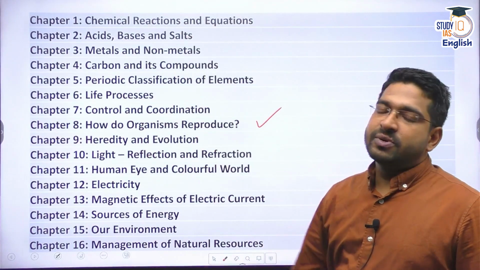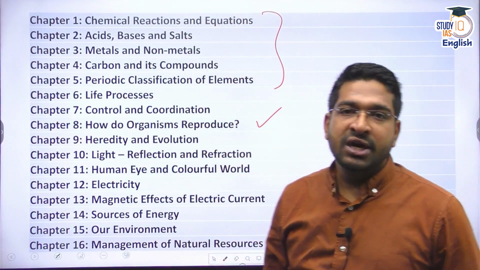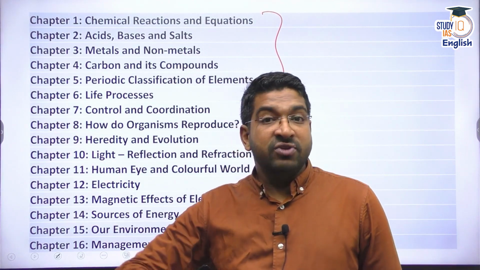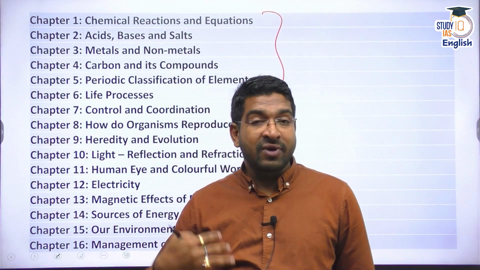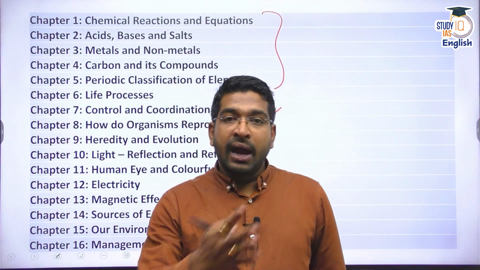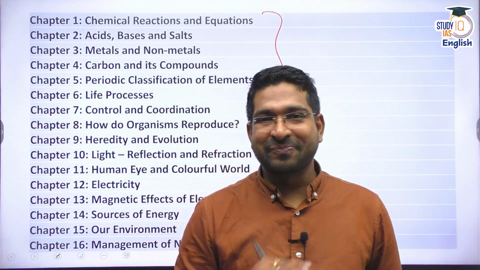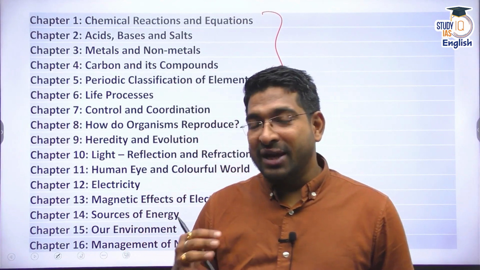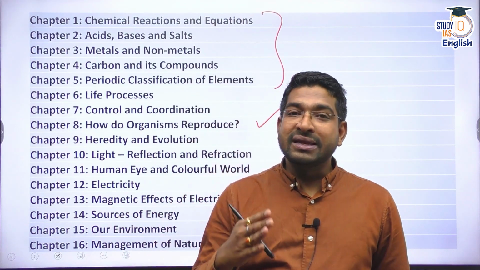Before this, from chapter 1 to chapter 5, we have understood some aspects connected to chemistry from 10th NCERT. Then we discussed life processes. We understood some important life processes that are required for survival and metabolism. And in our latest interaction, we understood control and coordination. That means how animals maintain their control and coordinate their movement. We understood the nervous system.